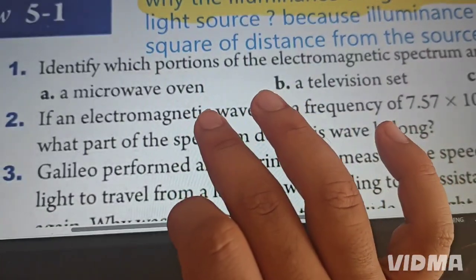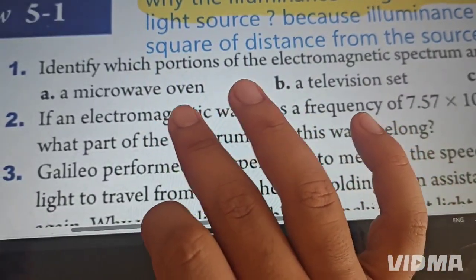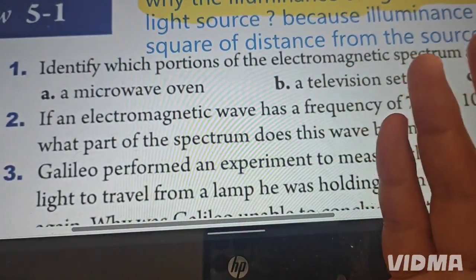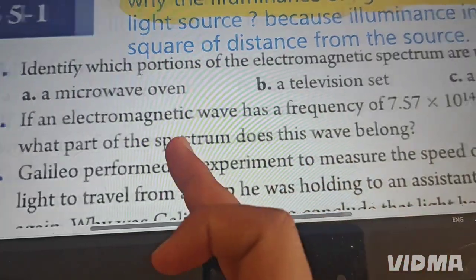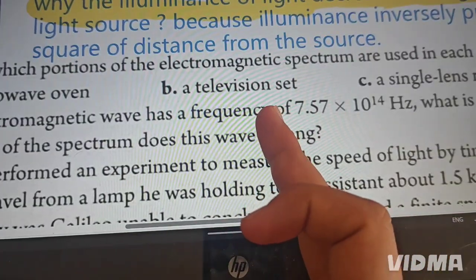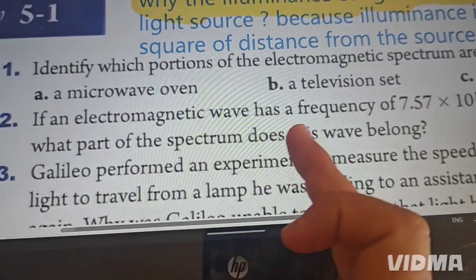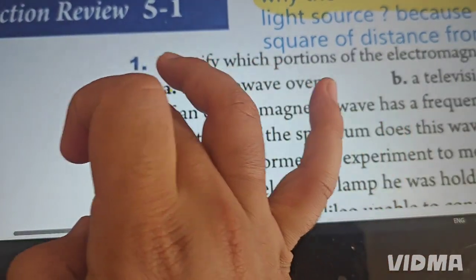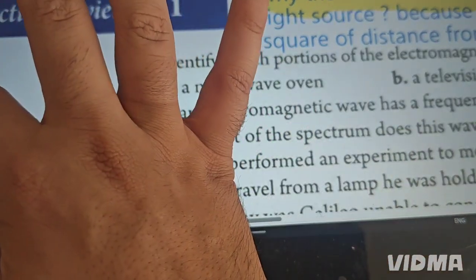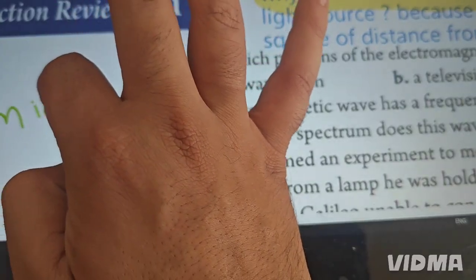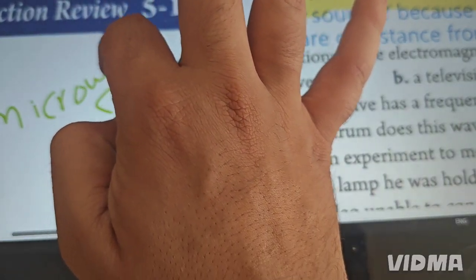For example, the microwave oven. Which type of electromagnetic wave is it using? Microwave. The first one in here, microwave.